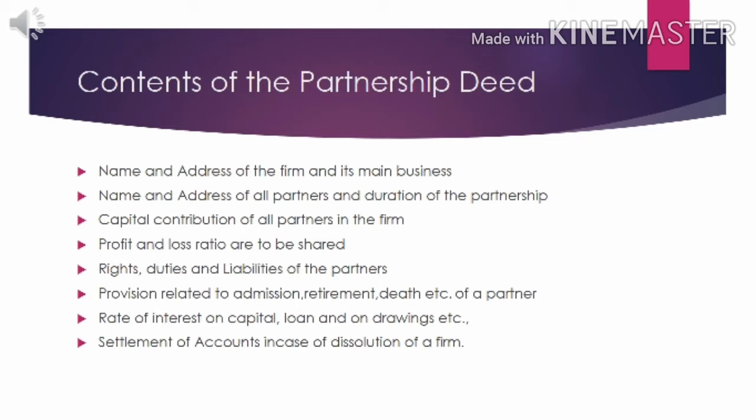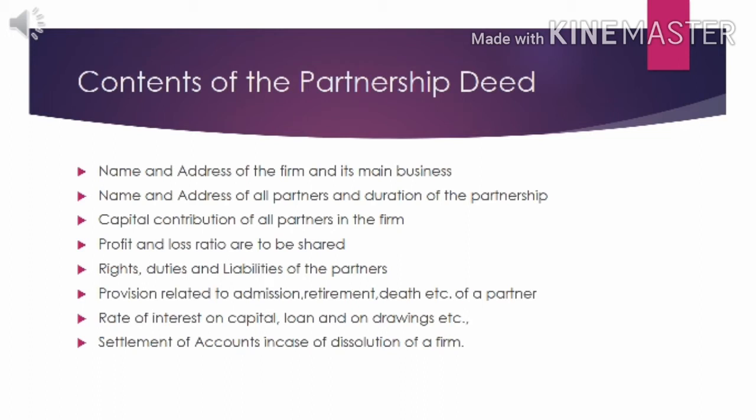Next, the partnership deed contains provisions related to admission, retirement and death of a partner. Suppose they have to take a new partner into the business, then what provision will they follow? If any partner is retiring from the business, then how will they settle the account of that retiring partner? All that they have to mention in the partnership deed.